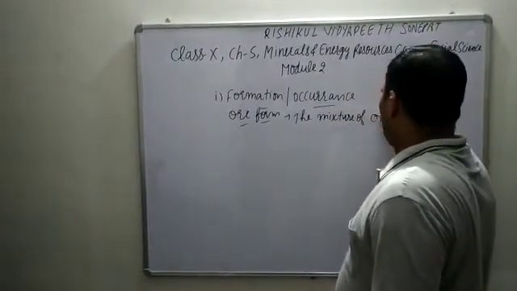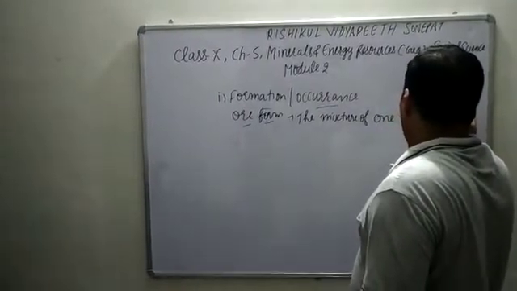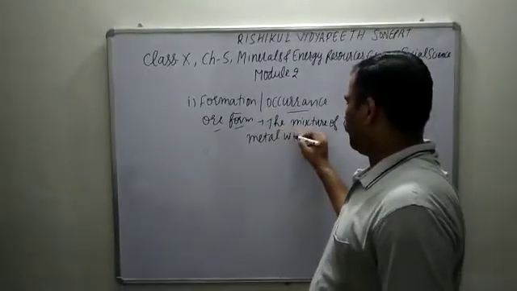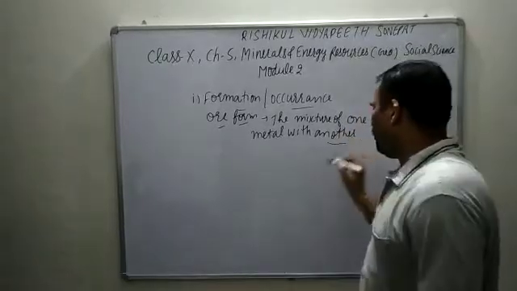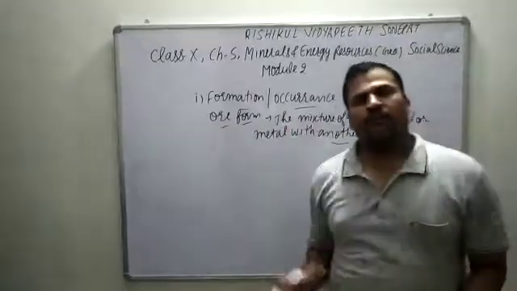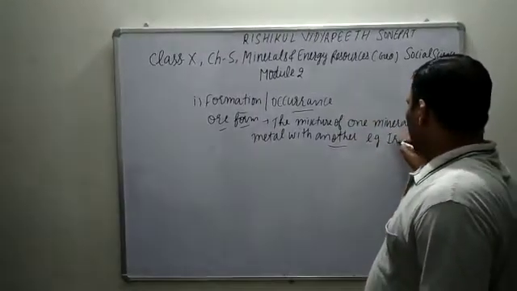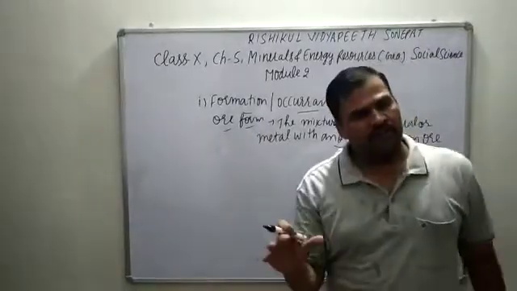of one mineral with another, one mineral or metal with another. It means this is the raw form. For example, iron is found in the ore form. It means it is a mixture of raw materials.